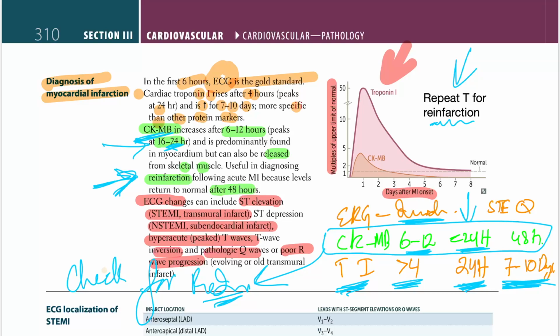Make life simple. In 48 hours, that's the max. After 48 hours, it can go back to normal. So 7 to 10 days go back to normal for troponin, 48 hours go back to normal for CKMB. And that is all for the diagnosis of a myocardial infarction.